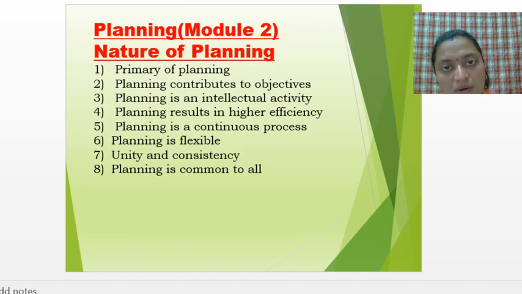And planning is common to all. Common to all means common to all levels of management. It may be the top management, middle level management and lower level management. It does not mean only the top management has the authority to plan. Apart from that, even the middle level managers can plan, and even the lower level management. So this is all about planning. Now you only need to understand how proper planning can be done, right from the stage of setting up a business or industry, and after that in the organization process, in conducting different activities, how the planning has been set.